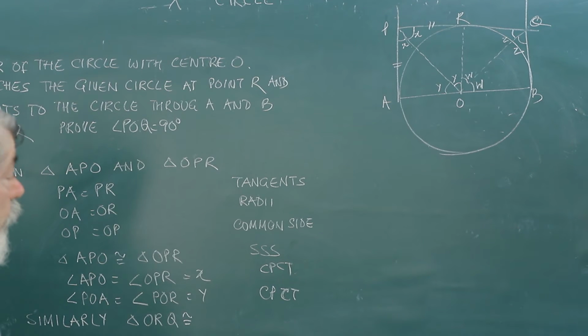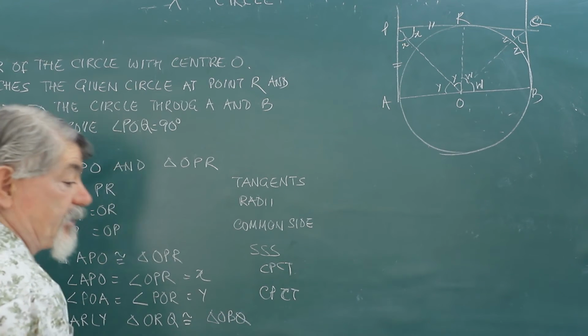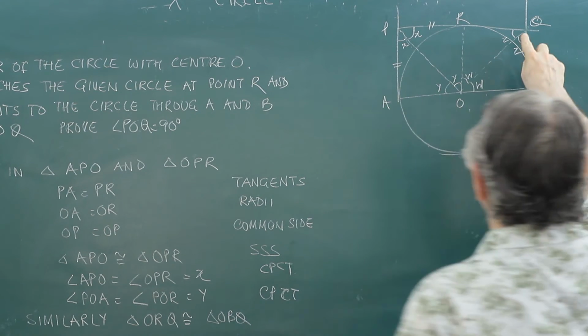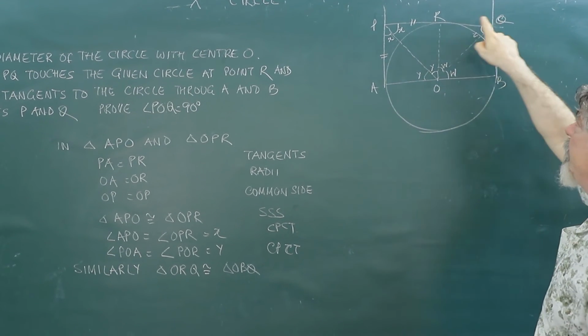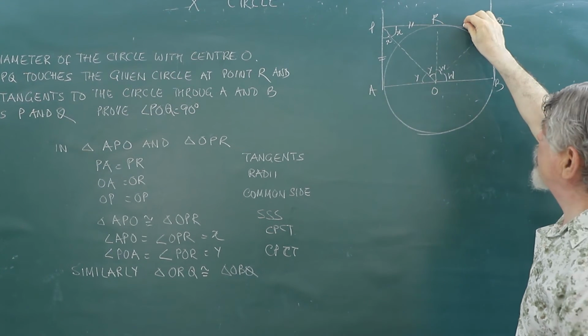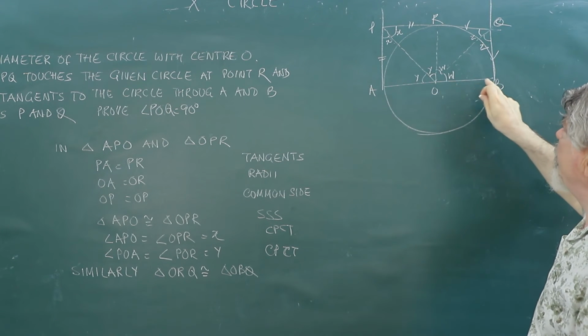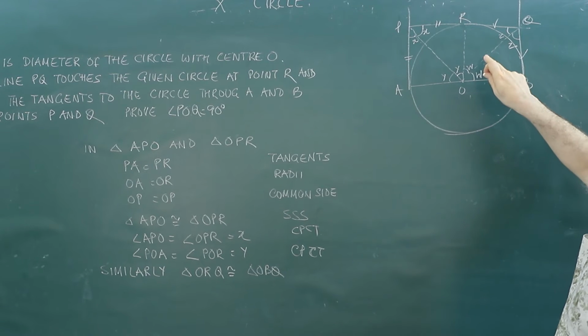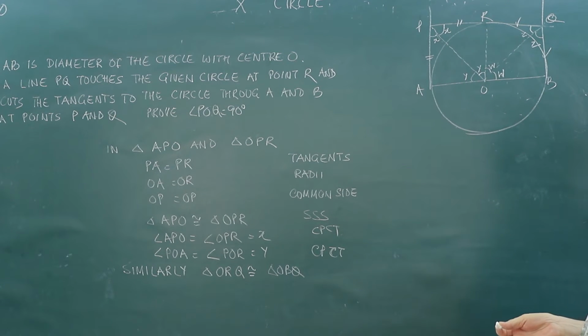We would say that QR is equal to QB, the length of the tangent. So this length will be equal to this length. OB and OR are radii, and this side is common. So all the three sides of one triangle are equal to all the three sides of the other triangle.